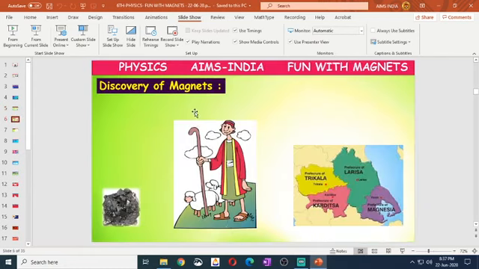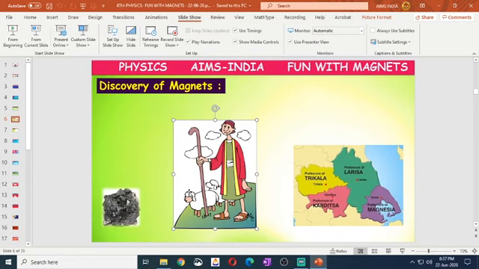So how did the discovery of magnet happen? Accidentally. Once there was a person called Magnus. He observed that the iron tip of his staff, the stick, was attracted to a black stone. So with this name they named it magnet.